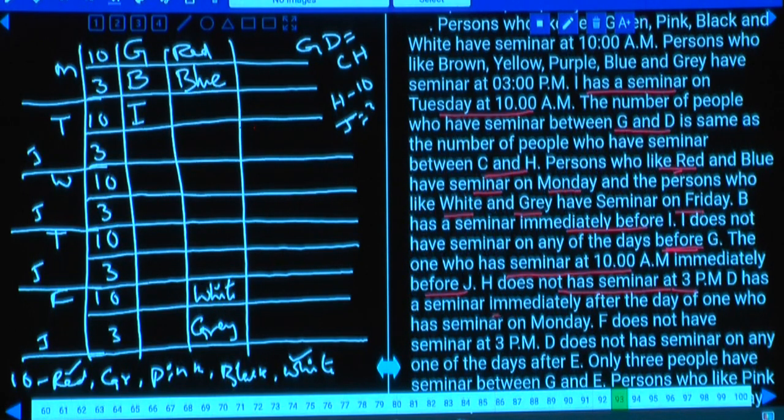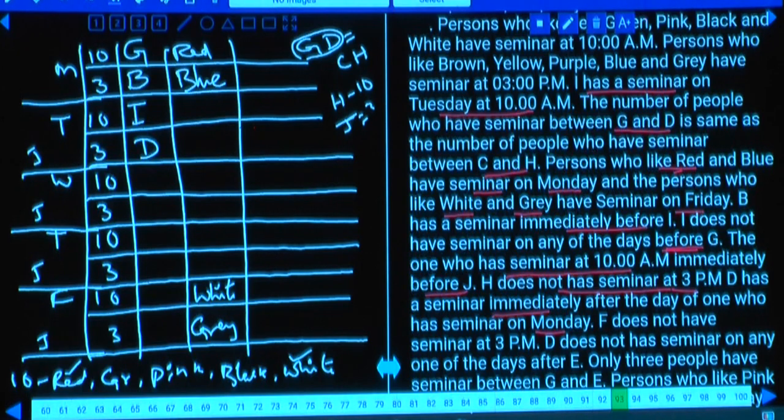D has a seminar immediately after a day of one who has a seminar on Monday. Hence D must be on Tuesday. As D is on Tuesday, D must be here, isn't it? And again, between D and G, how many persons do we have? Between D and G, tell me how many persons? D and G, there are 2 persons.